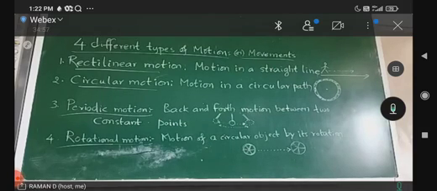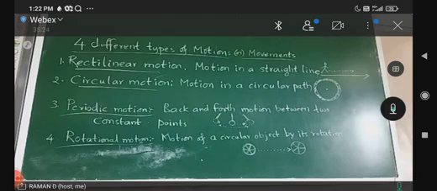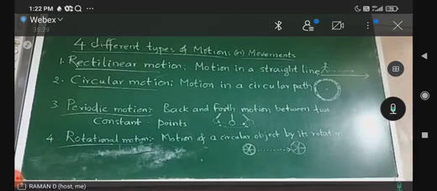Sometimes branches of trees shake back and forth when heavy wind comes. So with a fixed interval of time, the motion of a subject or object is repeated between 2 points. That is known as periodic motion.